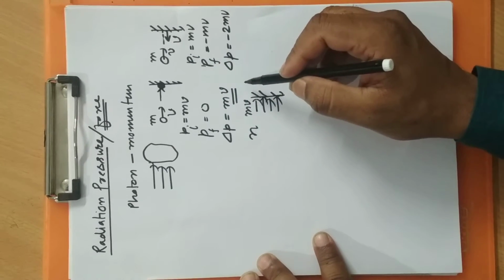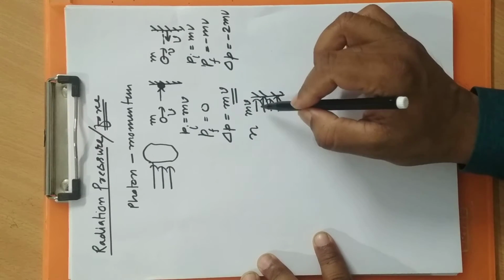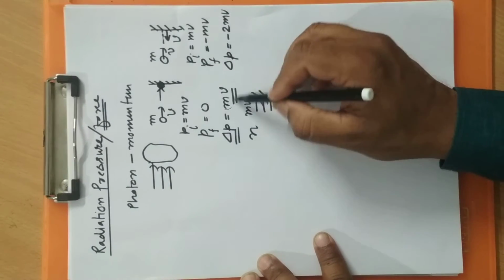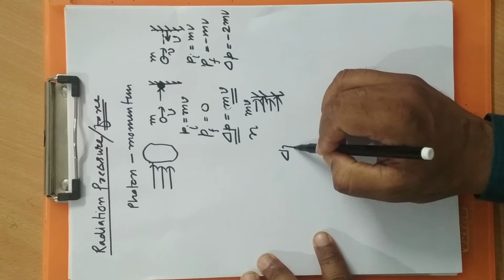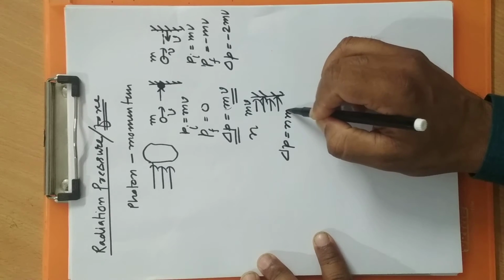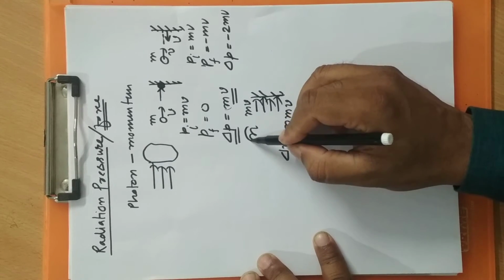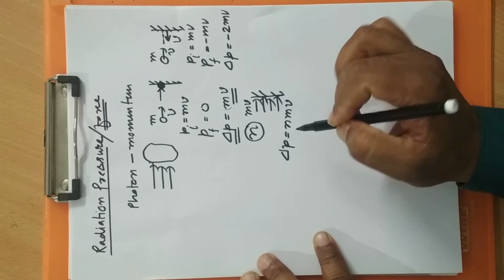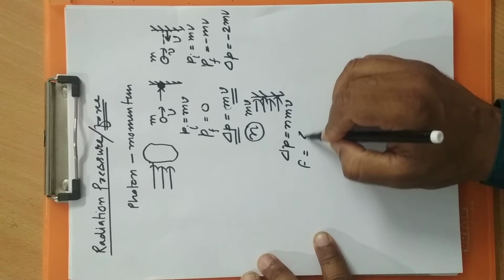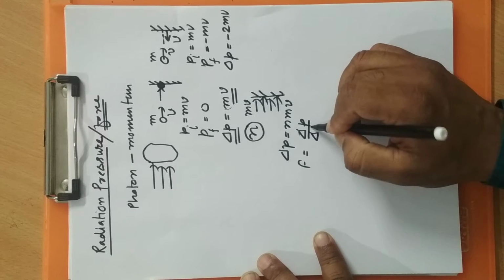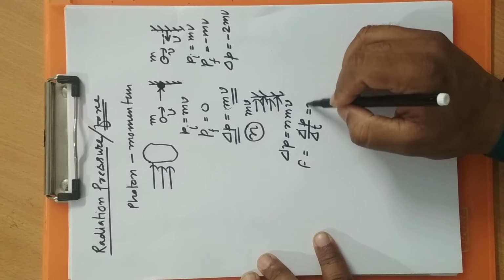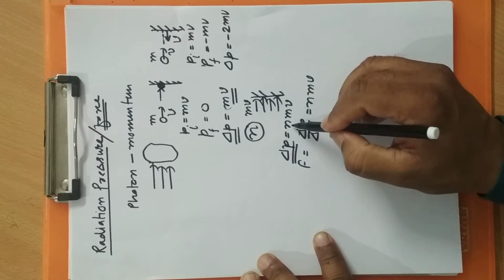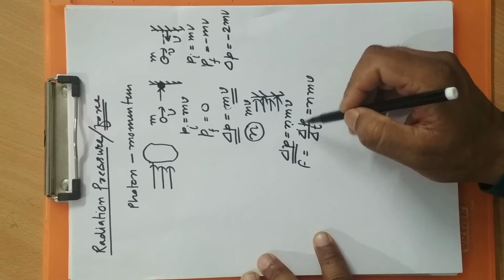So the change in momentum of n balls will be n mv, where n is the number of balls hitting the wall every second. Then what will be the force? Force is the change in momentum every second, which is n mv.